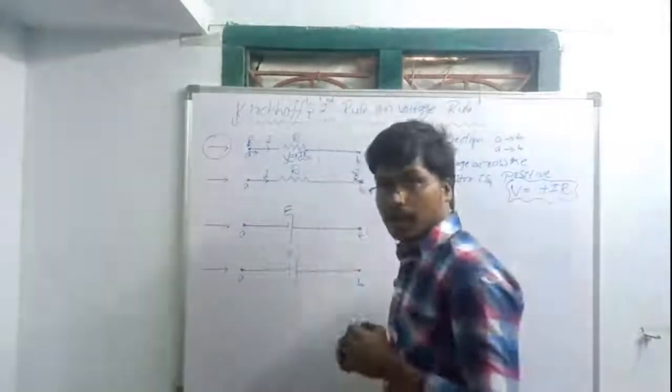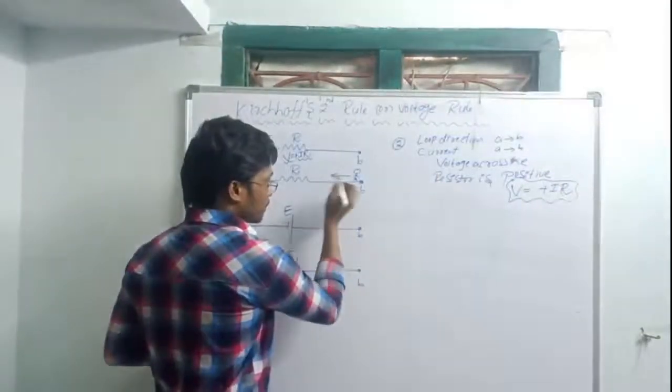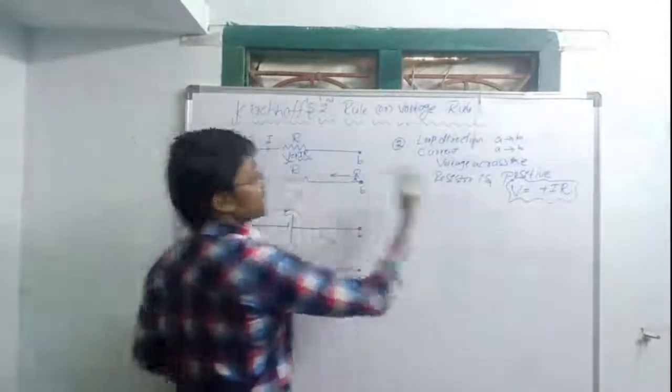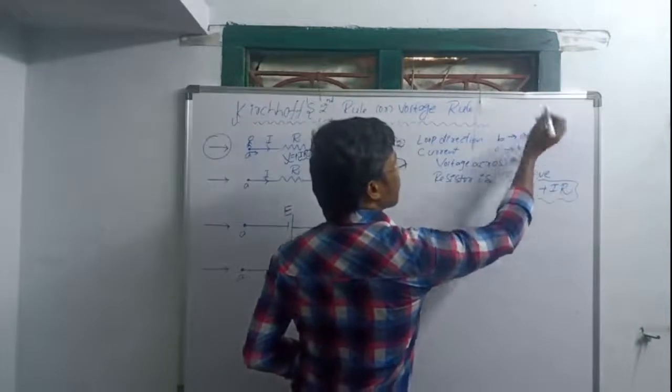Here I am starting, I am walking in this direction. So this is the loop direction. Loop direction is B to A.